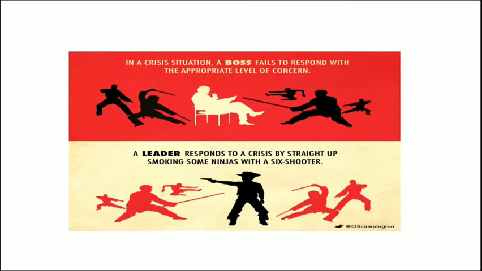In the first case, the text displays that he is the boss. When the boss shows bossism, he is not bothered or concerned with others' thoughts, ideas or working. But in the second picture, both leaders and members are ready to show some ninja moves, and if that is not sufficient, the leader becomes a shooter to face a crisis and works along with his subordinates so that they can overcome the crisis or emergency situation.